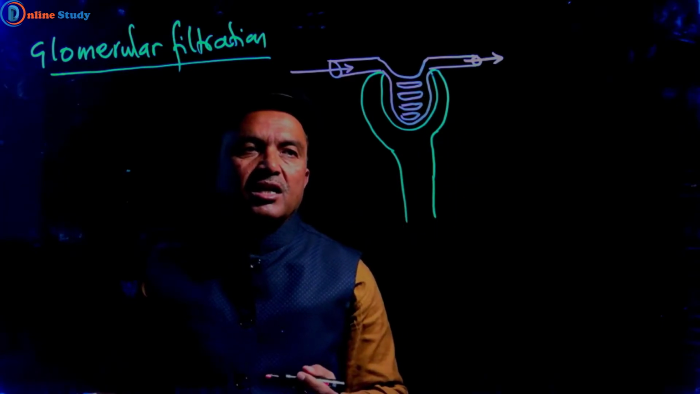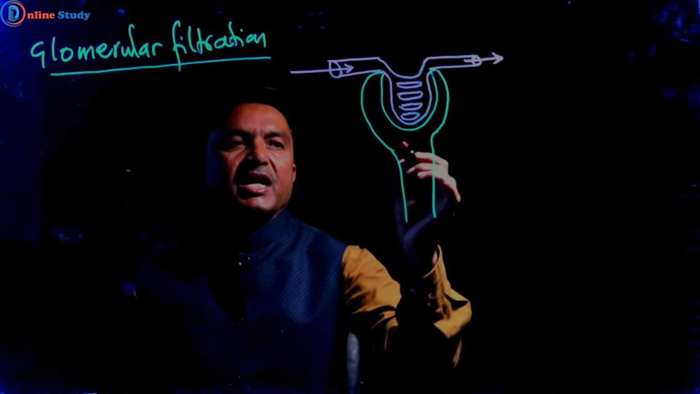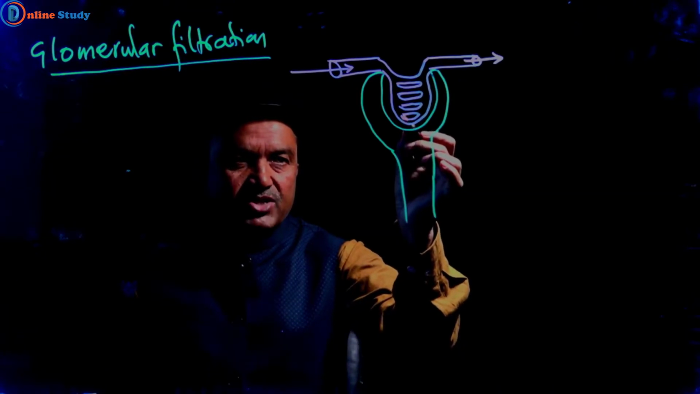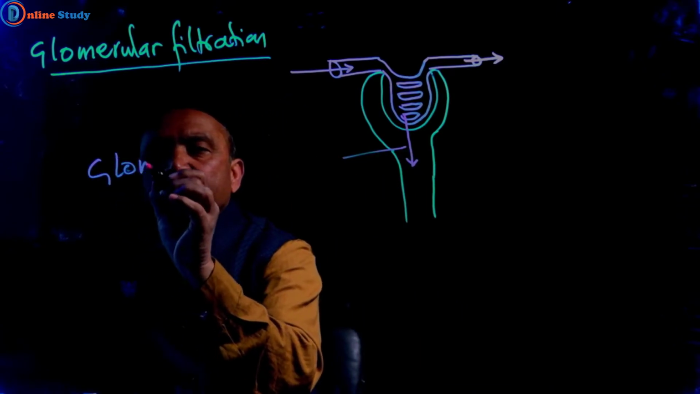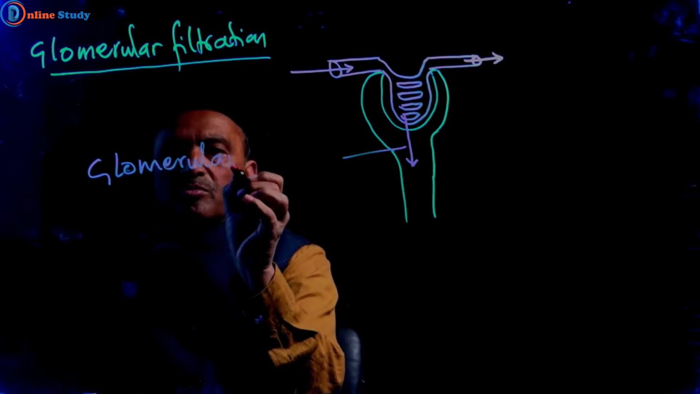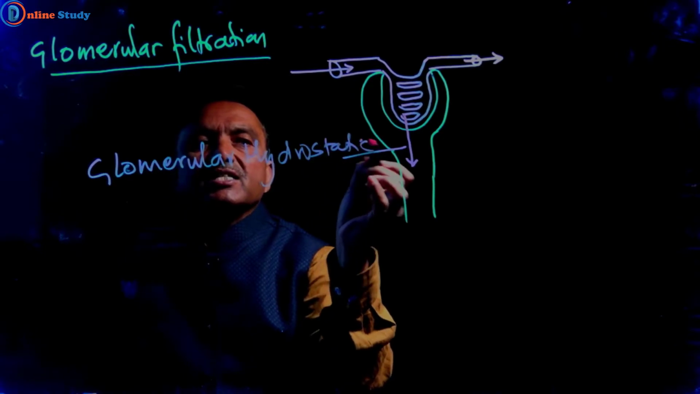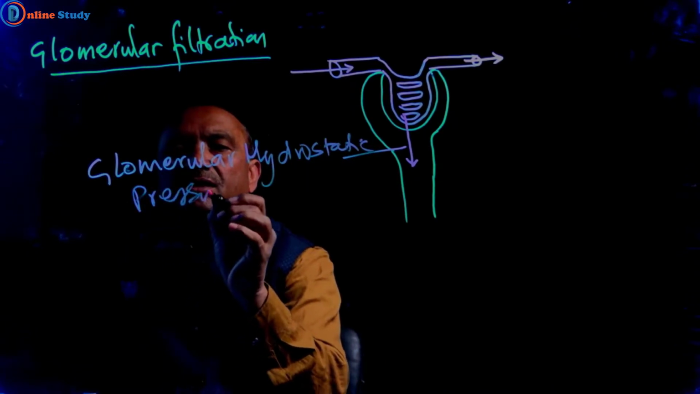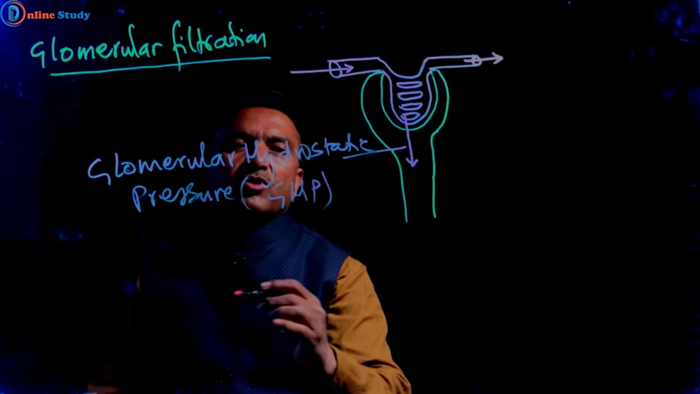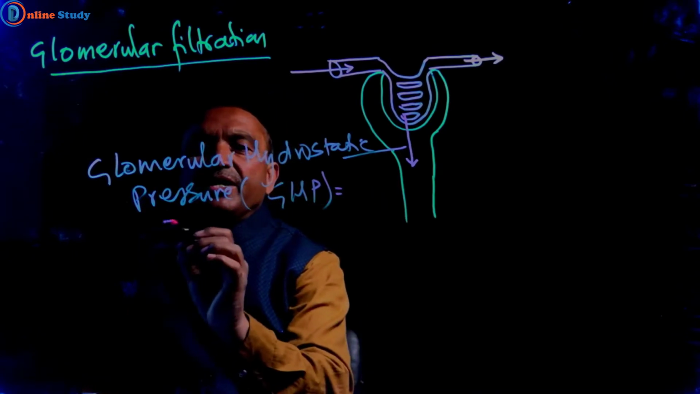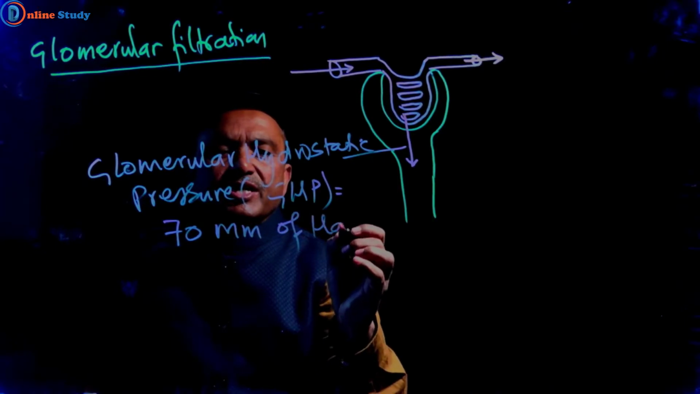That pressure is known as glomerular hydrostatic pressure. We can write it GHP. Glomerular hydrostatic pressure is 70 mm of Hg.